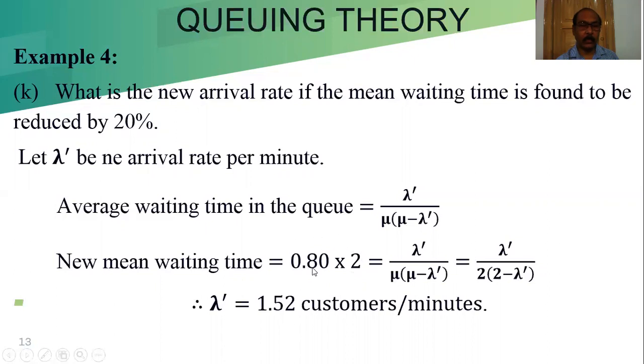So the reduced time is 0.80 into 2. Now we know the value of mu. Putting this in, we can calculate and we will get the mu value as 2. After calculating, we will get lambda dash equal to 1.52 customers per minute. So when you are reducing the waiting time, the new arrival rate becomes 1.52 customers per minute.